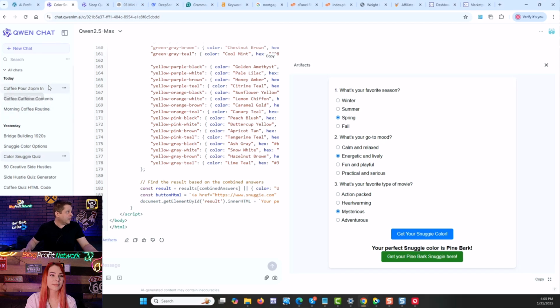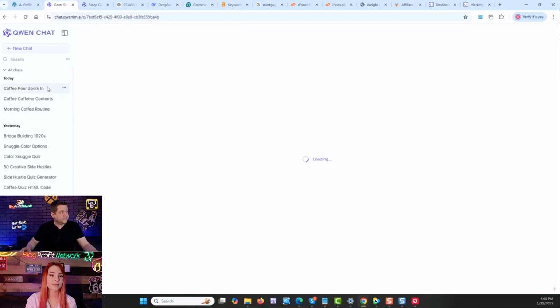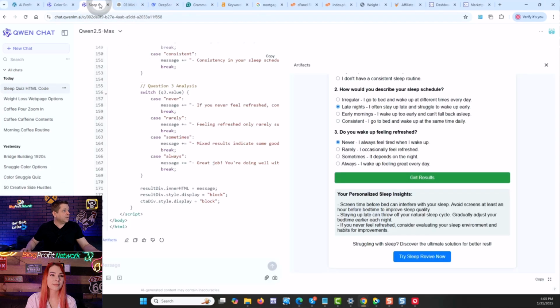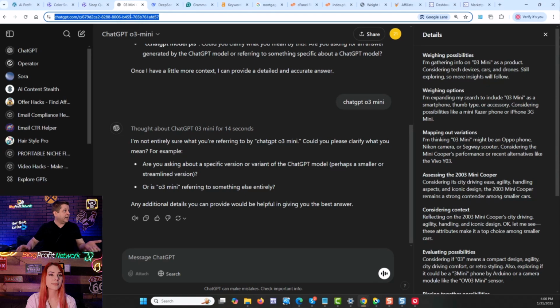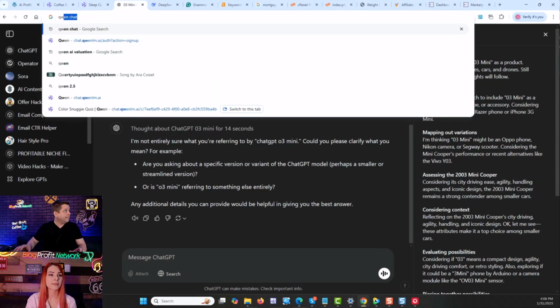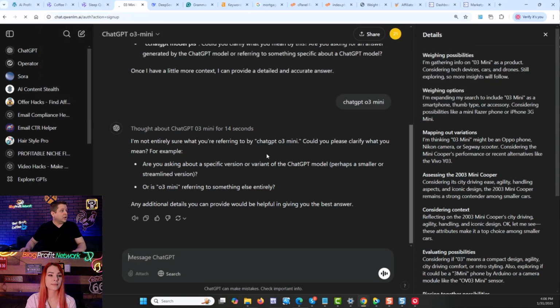Let's go back and see how our coffee pour is doing. And then we'll take a look at some other things here. But I think loading these are easy because, okay, if I wanted to make money, all I would need to do is open up Qwen, like this, and then I could go through and ask it for images. So I'm going to get a Pinterest strategy. And I think we can toggle later. Like if I start with text, can I toggle to images? I feel like yes. I think so too.